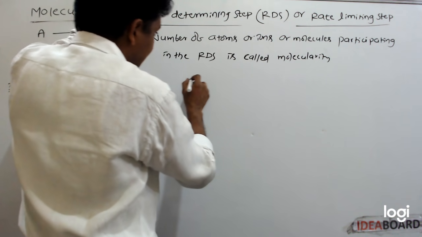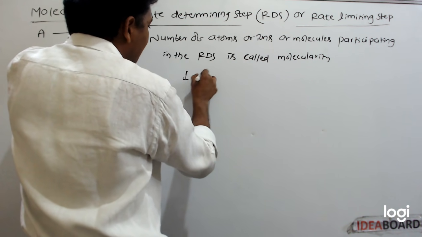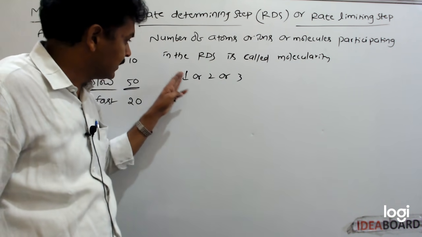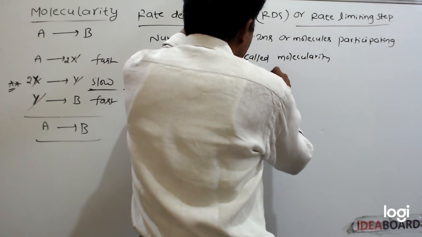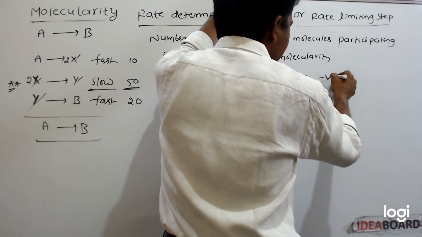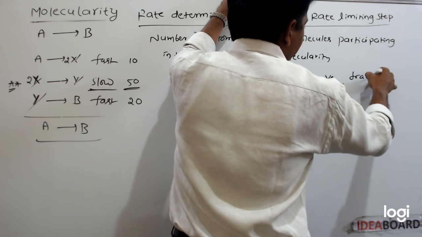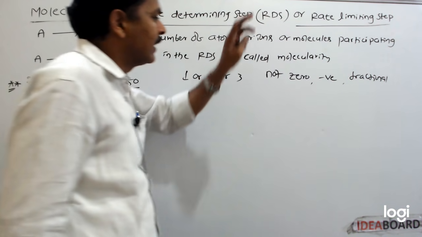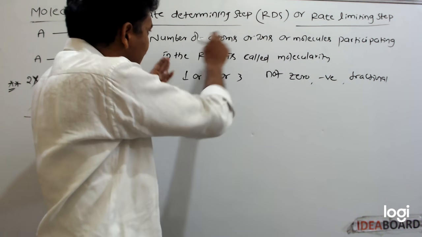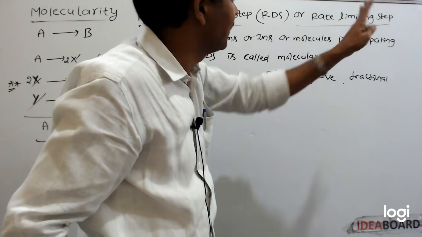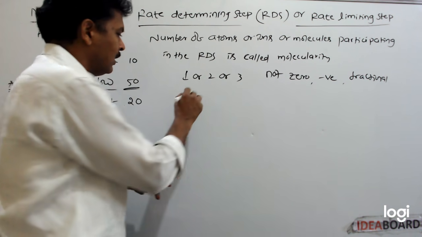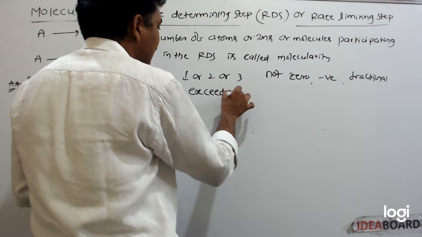This molecularity is always 1 or 2 or 3 only. Molecularity is not 0, it is not negative, and it is not fractional, because the definition is the number of atoms or ions or molecules participating. It is always 1 or 2 or 3 only, and it cannot exceed 3.